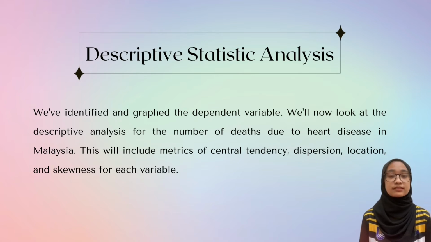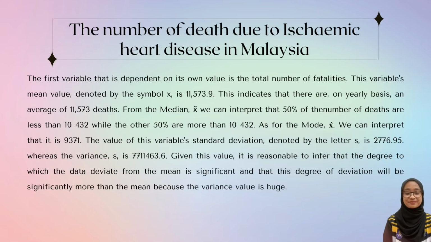We will now look at the descriptive analysis for the number of deaths due to heart disease in Malaysia. This will include metrics of central tendency, dispersion, location and skewness for each variable. The first variable, which is the dependent variable, is the total number of fatalities. This variable's mean value, denoted by the symbol X̄, is 11,000. This indicates that there are, on a yearly basis, an average of 11,000 deaths.